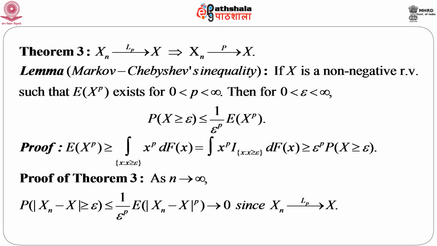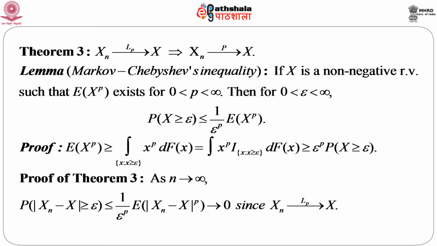It says that for a non-negative random variable such that expectation of x to the power p exists for p greater than 0, the probability that x is greater than or equal to epsilon is less than or equal to 1 by epsilon to the power p into expectation of x to the power p.